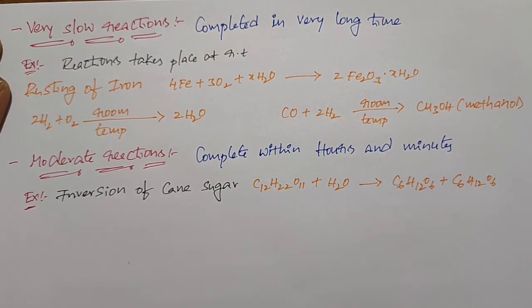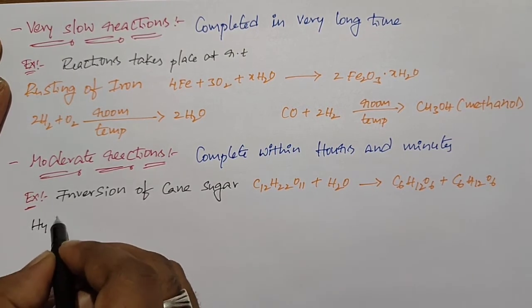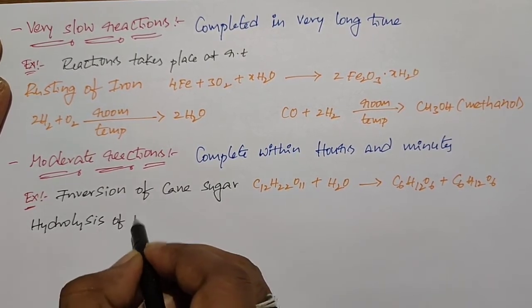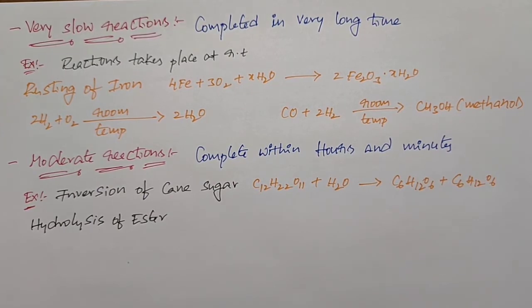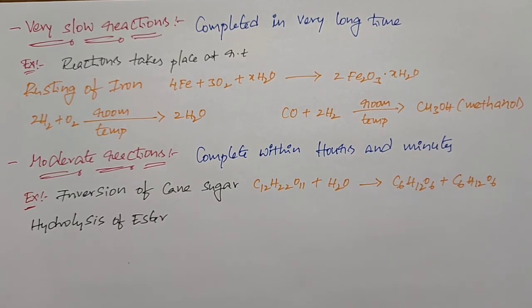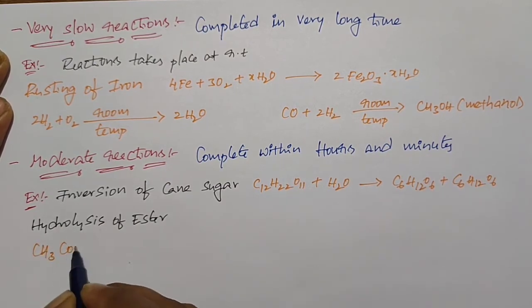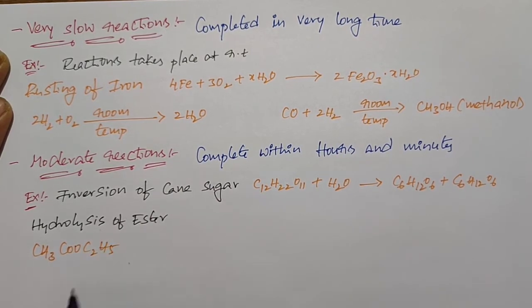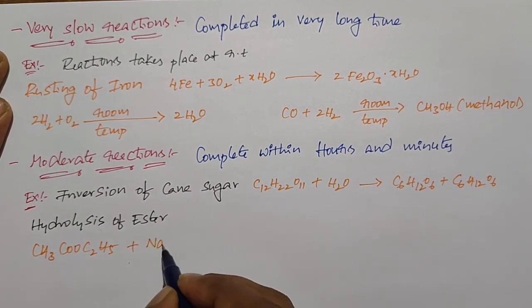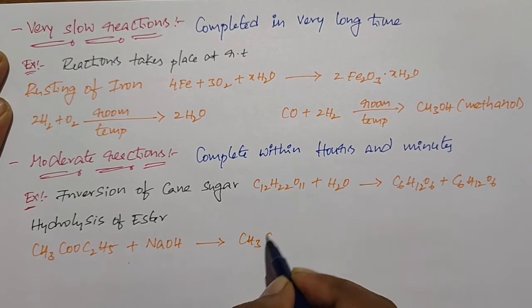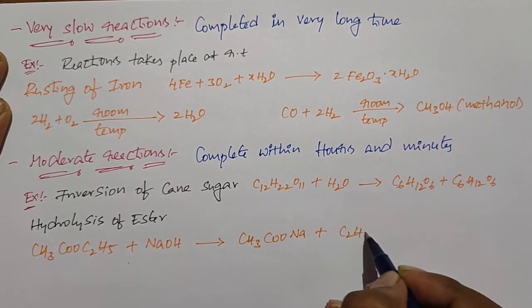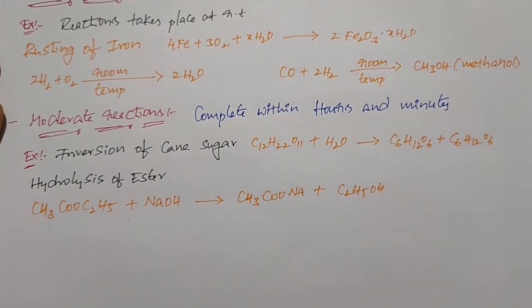Another example is hydrolysis of ester. When ethyl acetate, CH3COOC2H5, reacts with sodium hydroxide, it forms sodium acetate and ethyl alcohol. So this is the example for hydrolysis of ester.